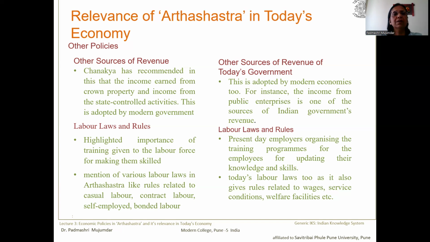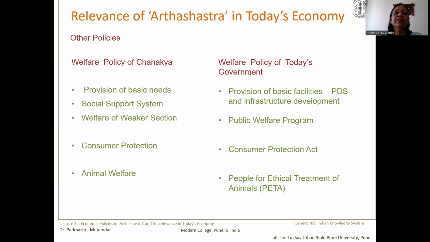Now, another area where you find the relevance of Arthashastra in today's economy is the welfare policy of Chanakya. Chanakya recommended a welfare policy pertaining to provision of basic needs, a social support system, and welfare of the weaker sections. Even today's government, especially in India, is providing all these facilities. Like the public distribution system, that is, the ration shops, where the weaker sections of society can get basic food articles at concessional or free rates.